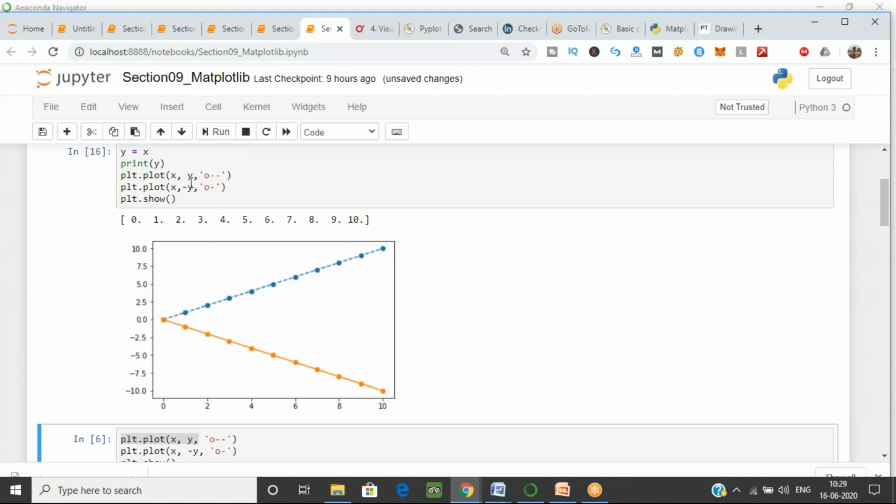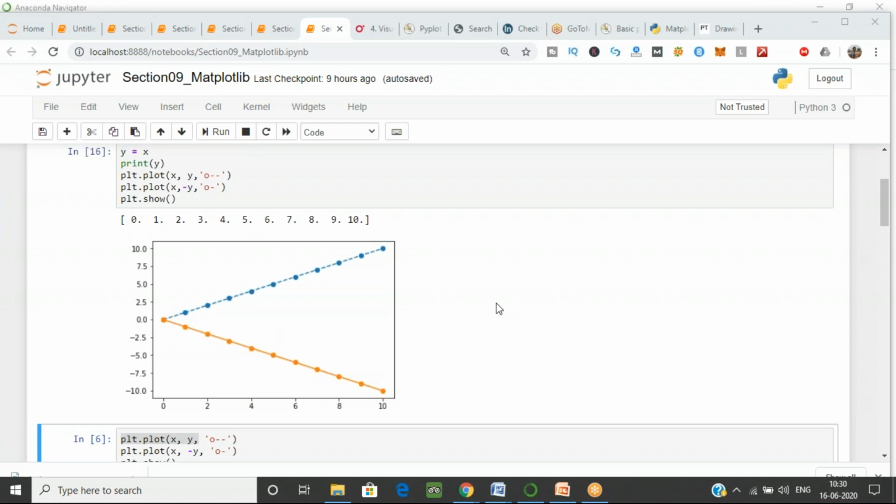First we have done this plotting, plt.plot x, y, o, minus minus, and next we have done x, minus y. This is the line for x y, and this is the line for x minus y. You can see the minus y values here, and I want to see the line, the dotted one, over here. How can you do that? The line which you are drawing, the straight line, is the connected one.